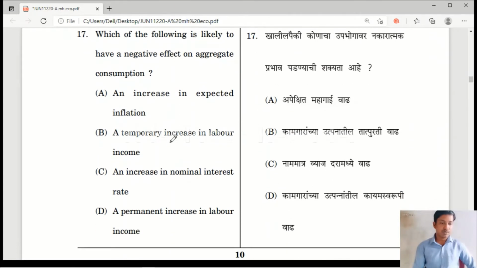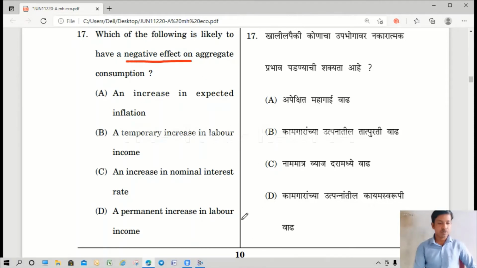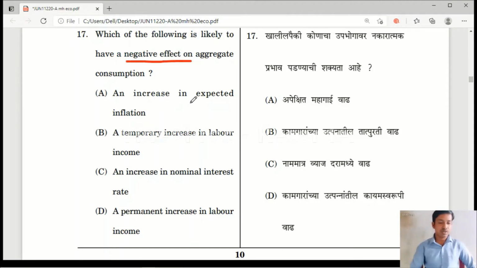Question number 17. Which of the following is likely to have a negative effect on aggregate consumption? Option A, an increase in expected inflation. Option B, a temporary increase in labor income. Option C, an increase in nominal interest rate. Option D, a permanent increase in labor income.